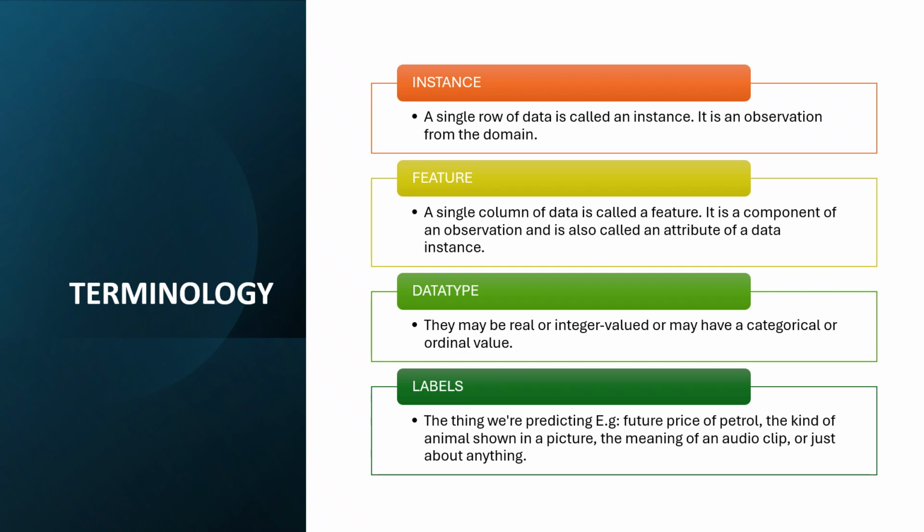Next, coming to data type. Data type shows the type of information in each feature, such as number, text, or category. In IR, this is like how terms and their frequencies are stored in a structured format in an index.